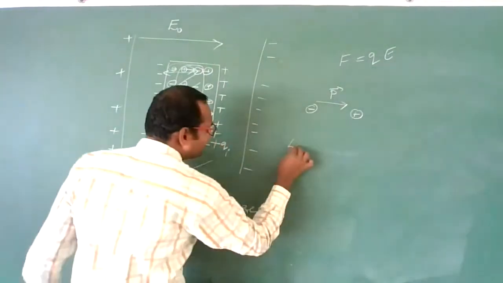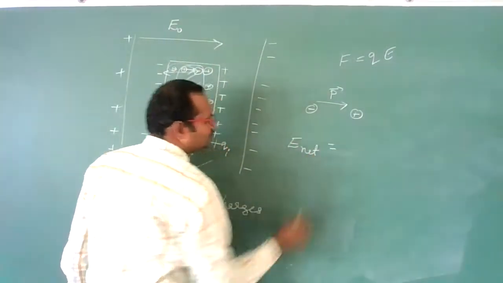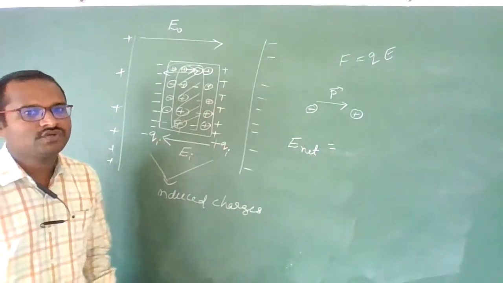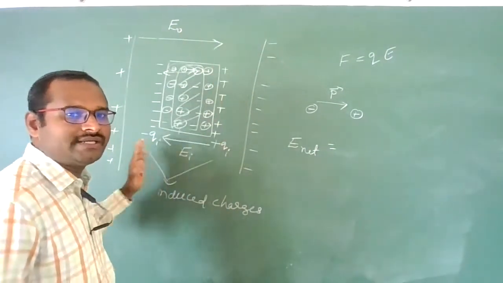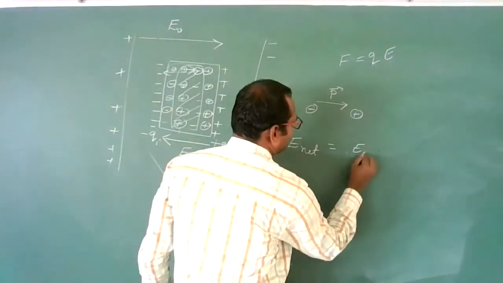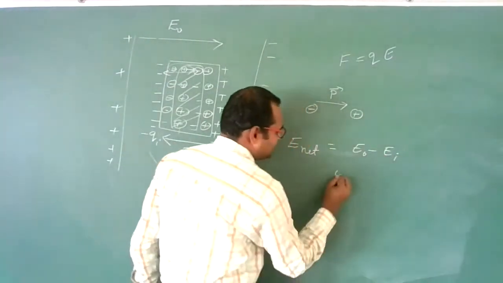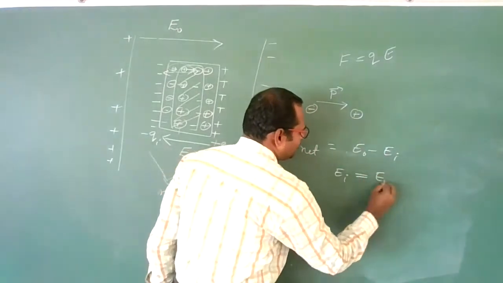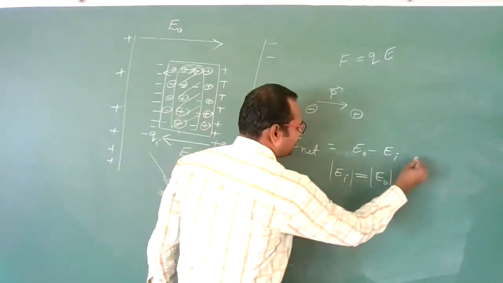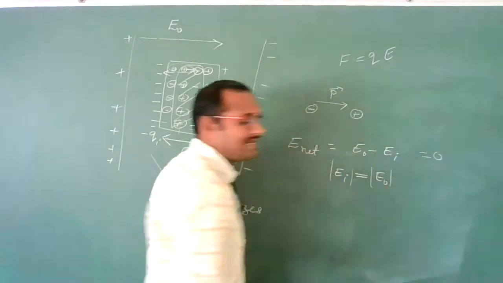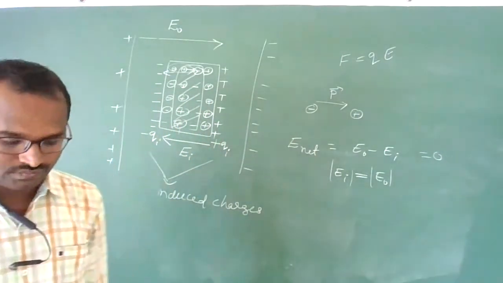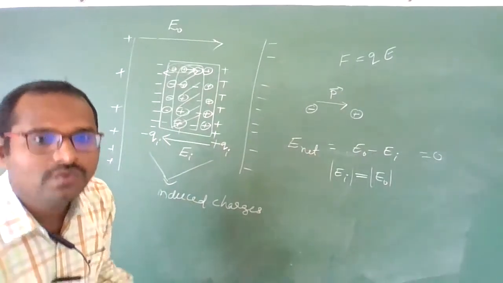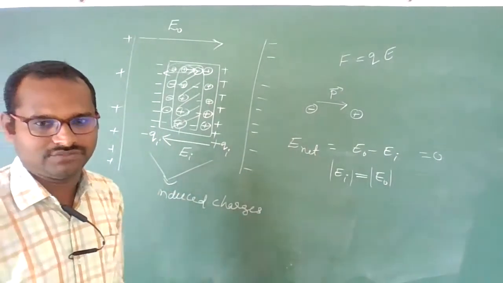So the net electric field will become, see, electric field is a vector quantity. We should add them according to direction. This direction is positive if we take, this direction you should take negative. So it will become E naught minus EI. As EI value is equal to E naught magnitude wise, it will become 0. Means net electric field inside the conductor becomes 0. Are you getting, students? This is how it will become 0.